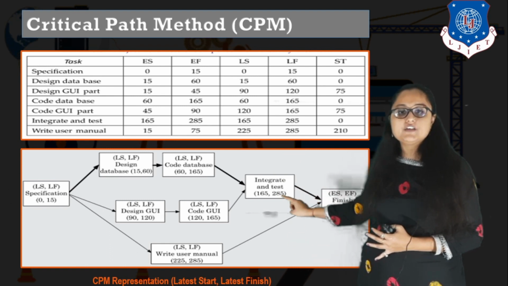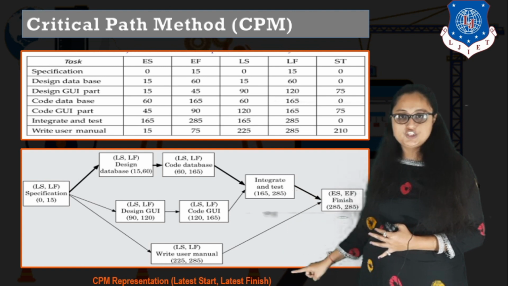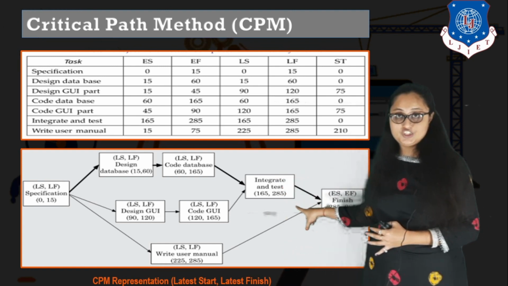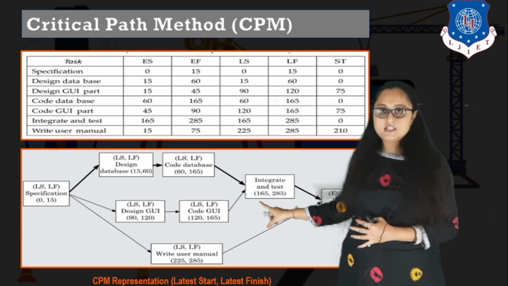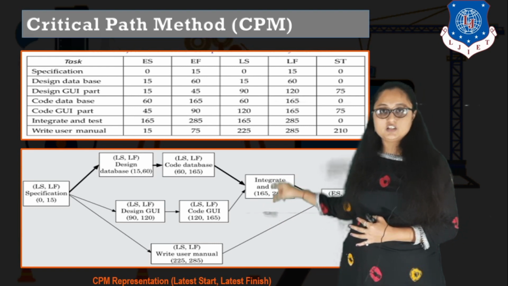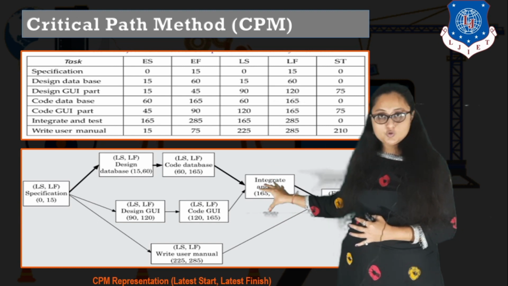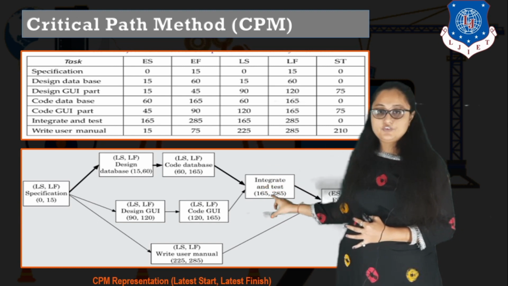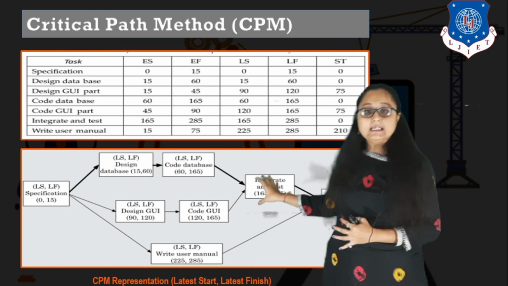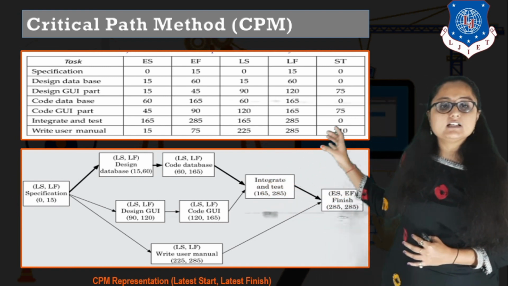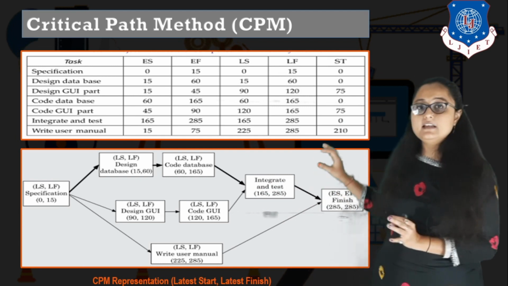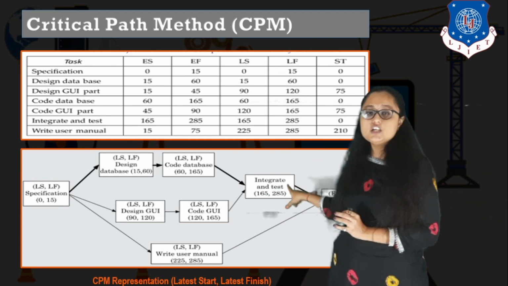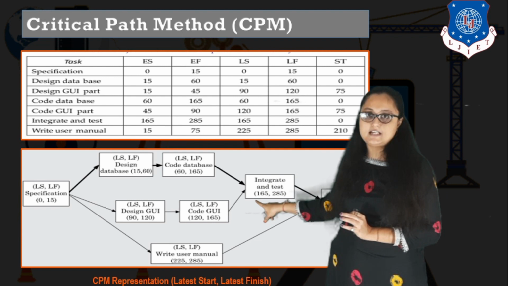Exactly, 285 will be the latest finish time. Now from latest finish time, we will determine the latest start time. So you have to subtract the duration of these particular tasks from the latest finish time. So integrate and test: you can see in the table the integrate and test duration, you can subtract 8 from 285, and you will get the latest start time.